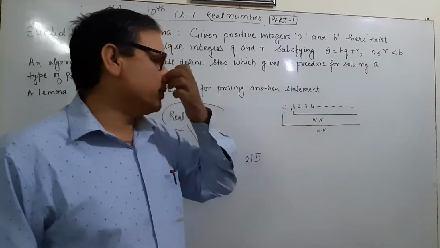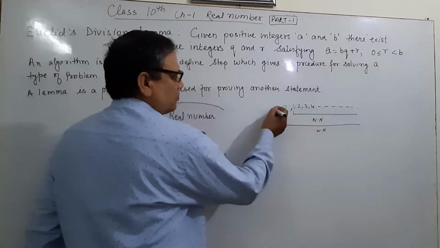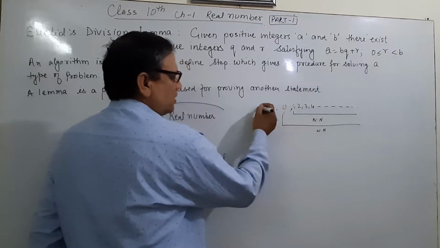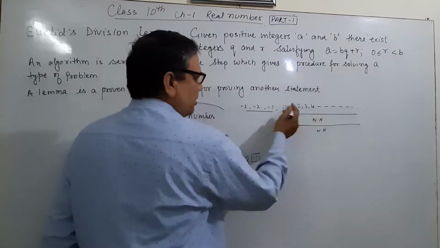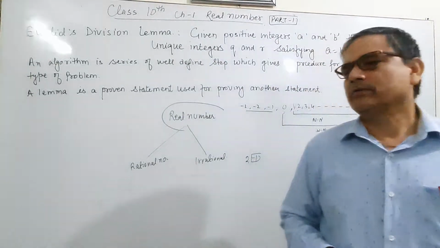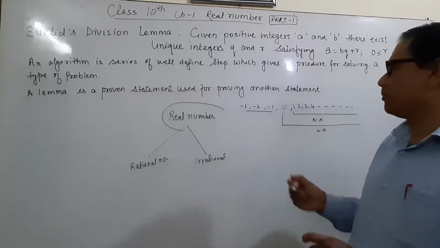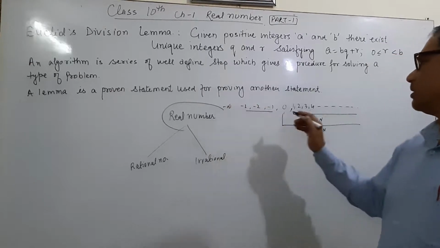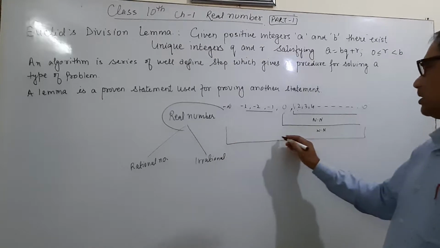On the left-hand side, we start from left of 1: 0, -1, -2, -3. All are natural numbers, but here we have to put the minus sign. This goes up to minus infinity. Here is infinity. This makes the complete integers.